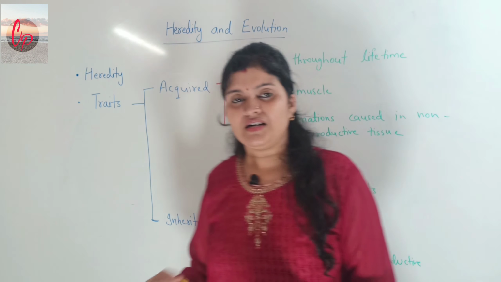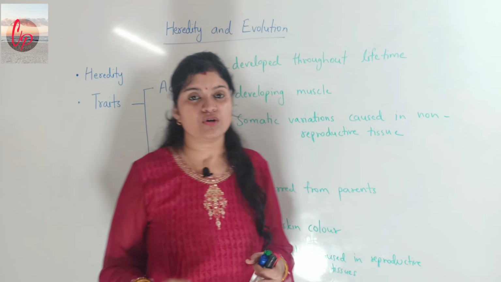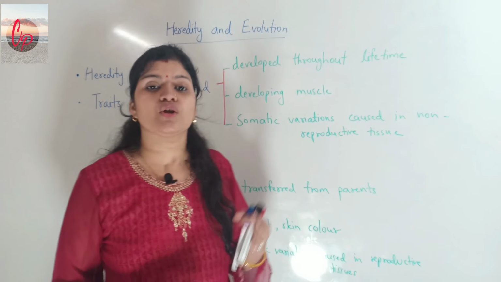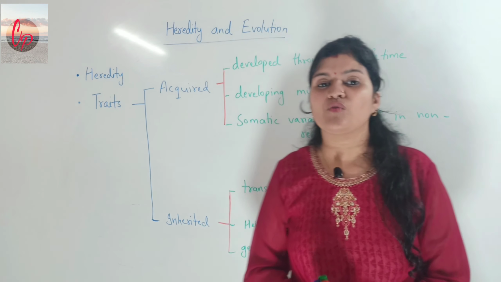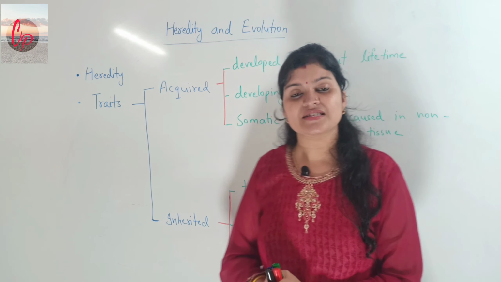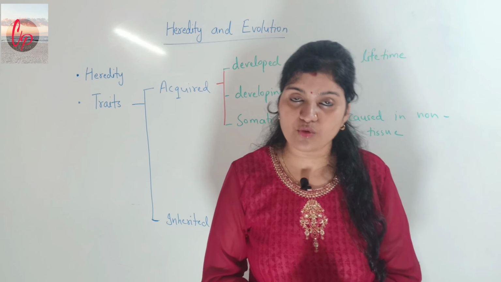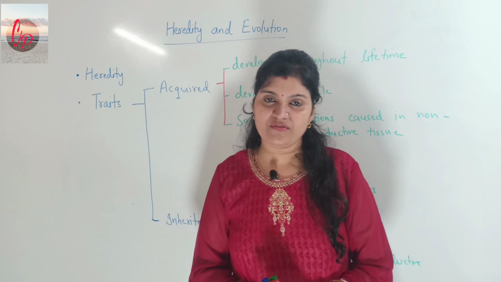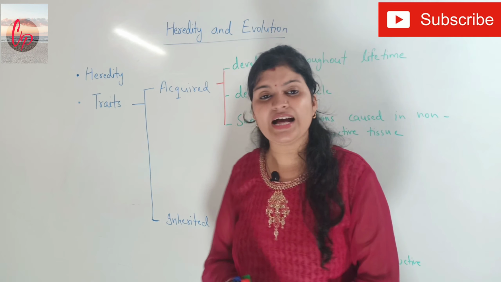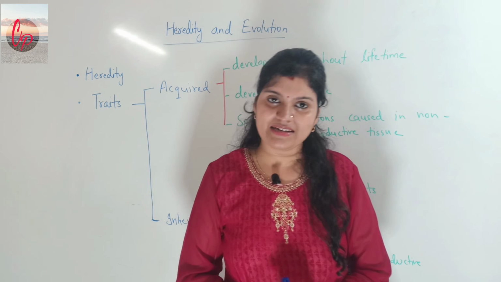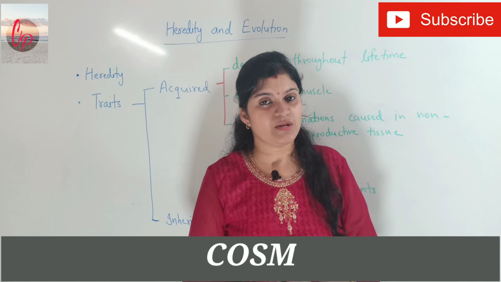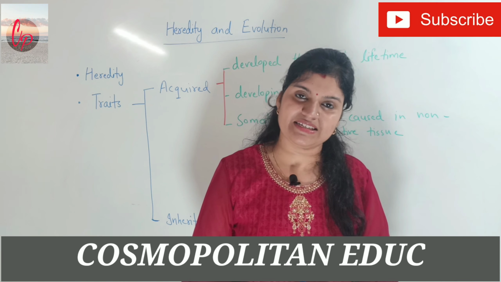So these are the basic differences between acquired traits and inherited traits. This is very, very important to know, because their difference is very frequently asked in examinations. So you have to clearly understand the difference between an acquired trait and an inherited trait.